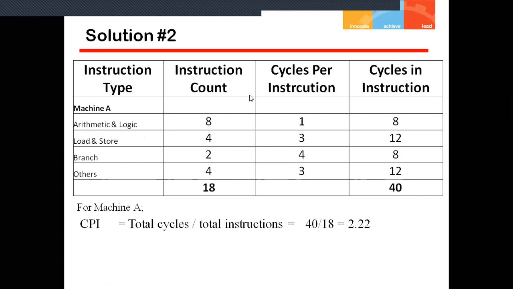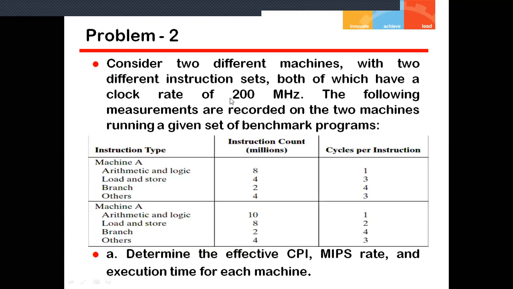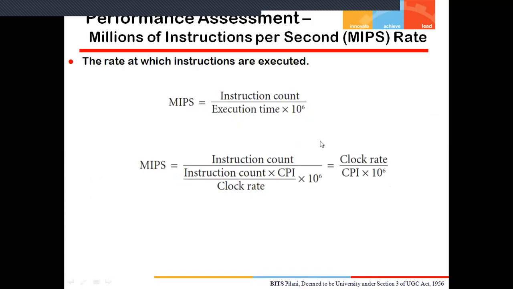Similarly, the next part of the question says calculate MIPS. So what is the MIPS formula? The MIPS formula says clock rate divided by CPI multiplied by 10 to the power 6, as I showed in the previous slide. Okay, so we require the clock rate. In the given question, the clock rate is 200 megahertz. CPI we have calculated. So simply I will use this formula and calculate the MIPS rating.